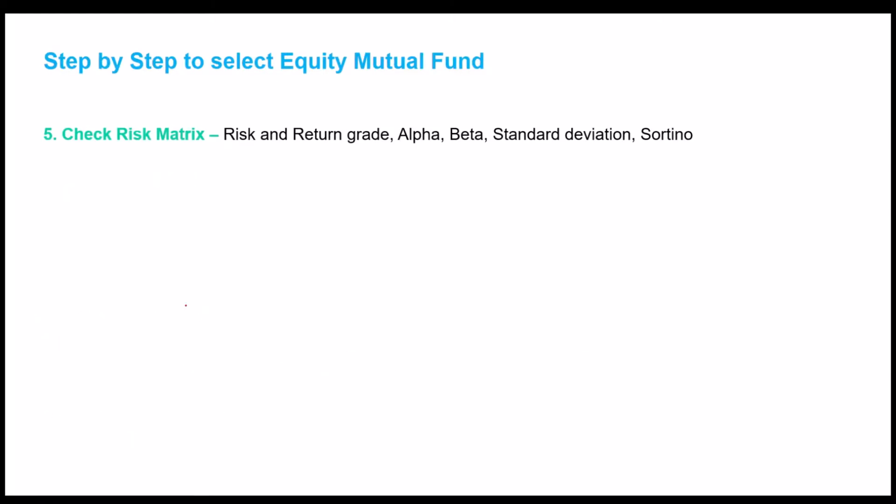The fifth step is to check the risk metrics. Here you should check the risk and return grade. Funds which are taking lower risk and giving higher returns are always more preferable than funds taking higher risk and lower return. And the other parameters which can help you decide this are alpha, beta, standard deviation, and Sortino. These will tell me a higher alpha generates higher returns, beta and standard deviation tell the risk taken by the fund. Sortino also tells me the higher Sortino means the fund is able to generate higher returns at a lower risk.